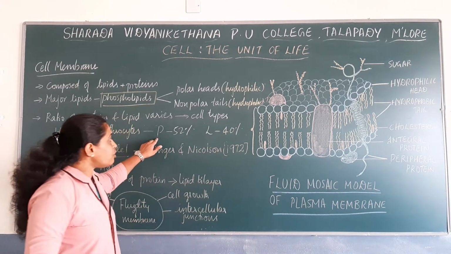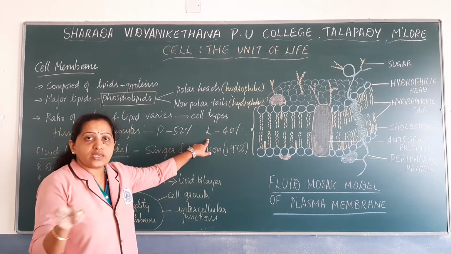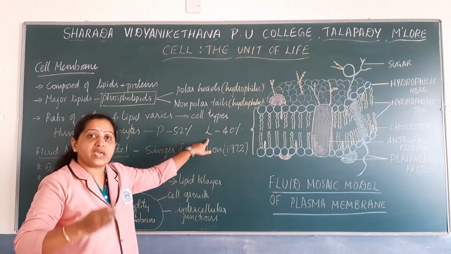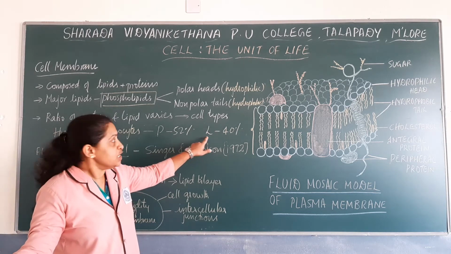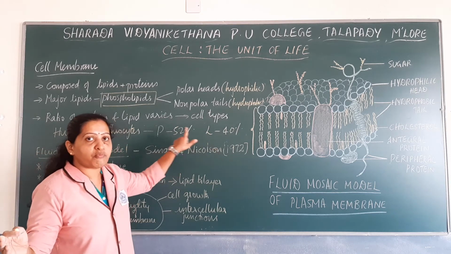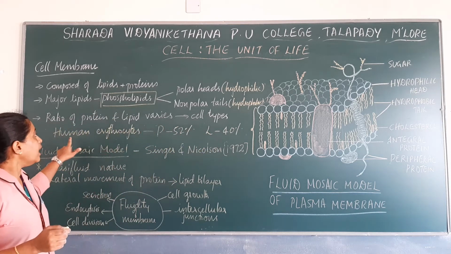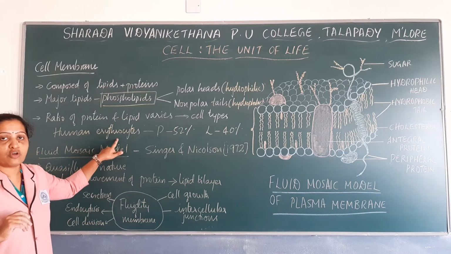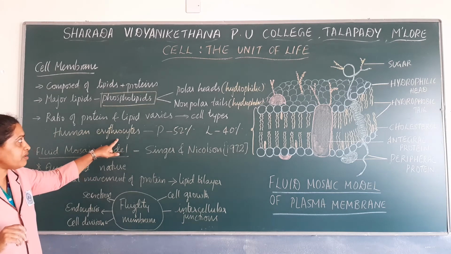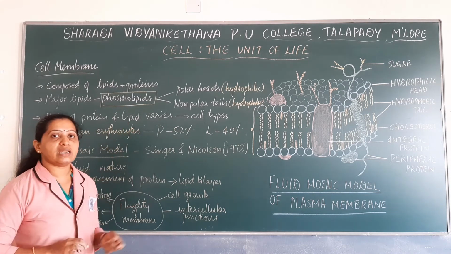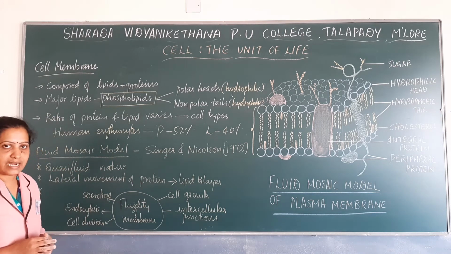This ratio of protein and lipid is not the same for all cell types. It varies in different cell types. Here we have given the ratio of only human erythrocytes. So remember that the ratio of protein and lipid varies in different cell types.